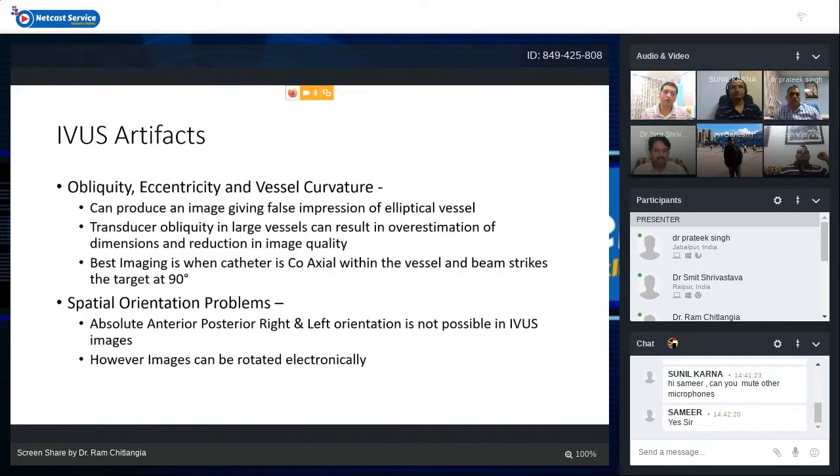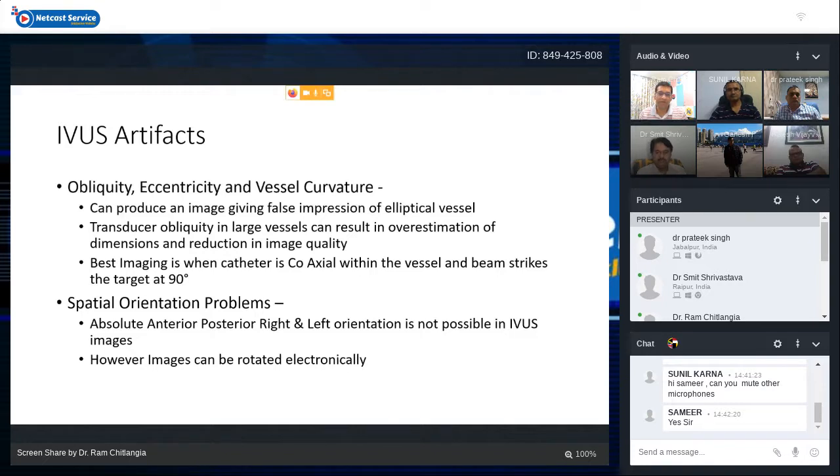Other artifacts can be due to obliquity of the vessel, eccentricity, or vessel curvature. These can give a false impression of an elliptical vessel. Transducer obliquity in a large vessel can result in overestimation of dimensions and can lead to reduction in image quality. So the best image quality is there when the catheter is coaxial with the vessel and the beam strikes the target at 90 degrees. If the beam angle is somewhat different in tortuous or large vessels, then image quality naturally goes down.